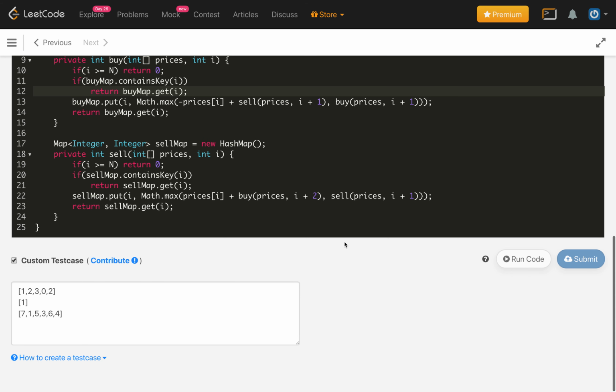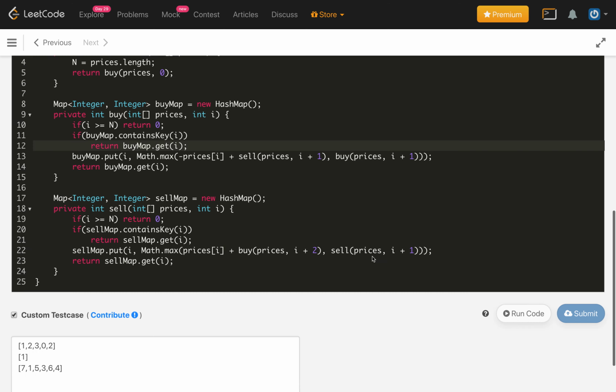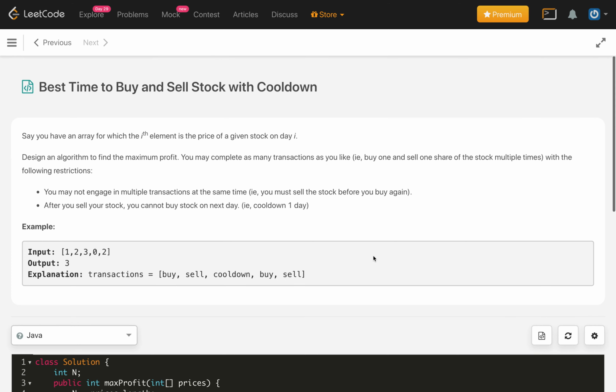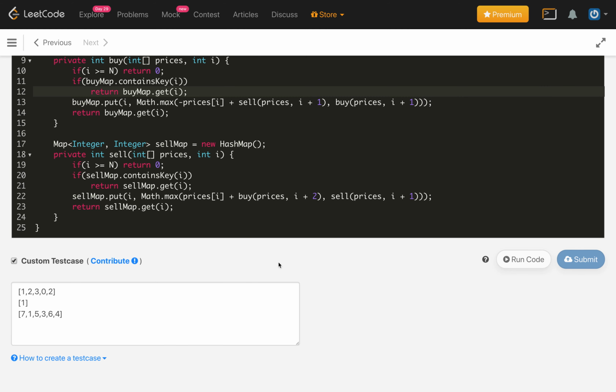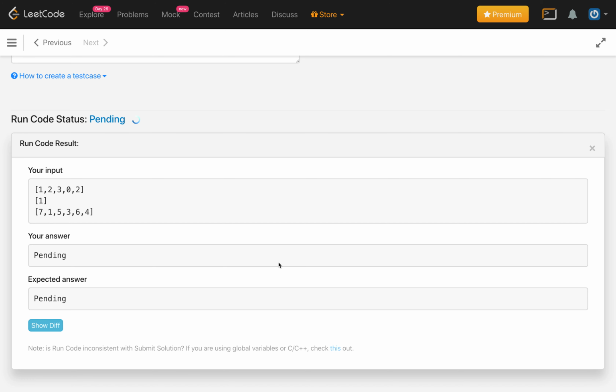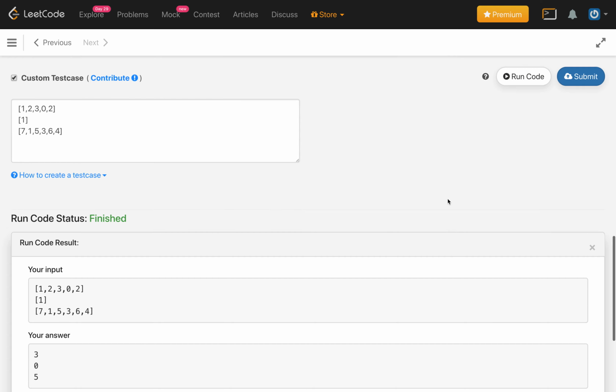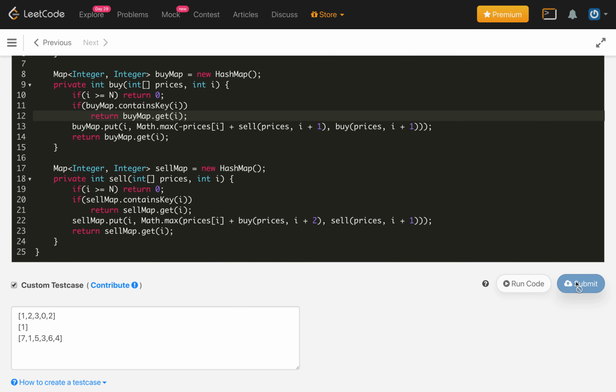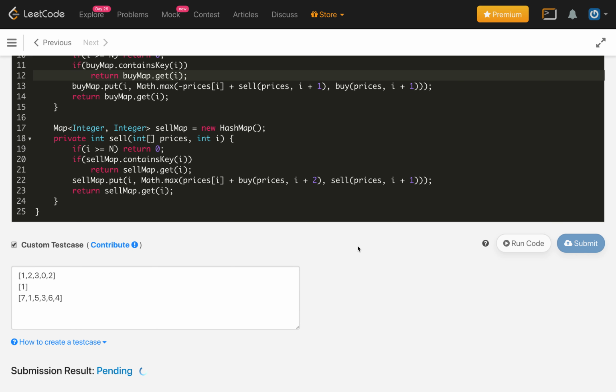So it is taking some time. Why is it suddenly taking some time? It's judging now, it's still in the queue, processing, pending. So yeah, we are getting the correct answer. Let's submit our solution. That's it, so it is accepted.